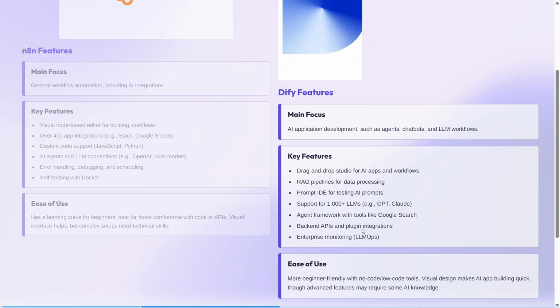In terms of ease of use, Dify is more beginner friendly with no code or low code tools. Visual design makes AI app building quick, though advanced features may require some AI knowledge.